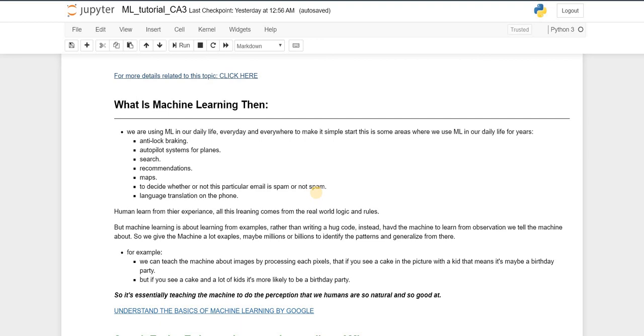Translating on the phone: when we have a word, we translate that word. We teach the machine that if this word comes in the future, it means this, but if it comes with another word, as a sentence, the word can change. Like we could have the word go by itself and we have go there, which changes the actual meaning. I use Google Translate to translate from Arabic to English, and I have the feeling that when I have a single word, it's translated this way, then when I have it in a sentence, it goes that way, and when I have it at the end of the sentence, it has a different meaning.